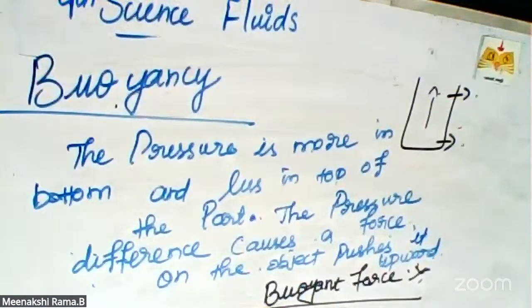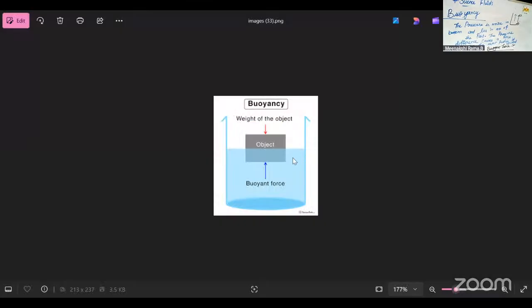See, look at the picture. What is buoyancy? See this object. The buoyancy concept is explained in this picture. Buoyant objects have relatively high volume and low density. The object weighs less than the amount of water displaced, so the buoyant force will be more. So it will be in a floating condition.